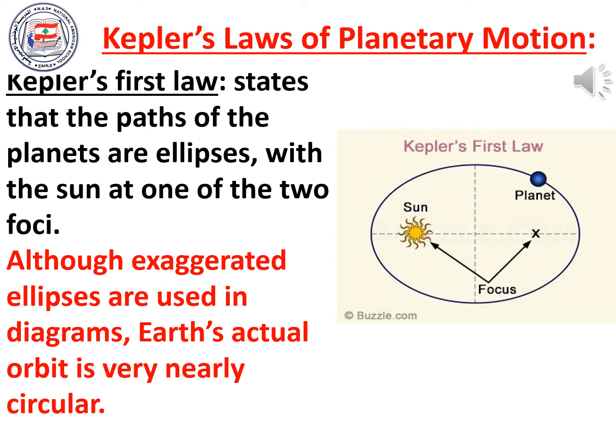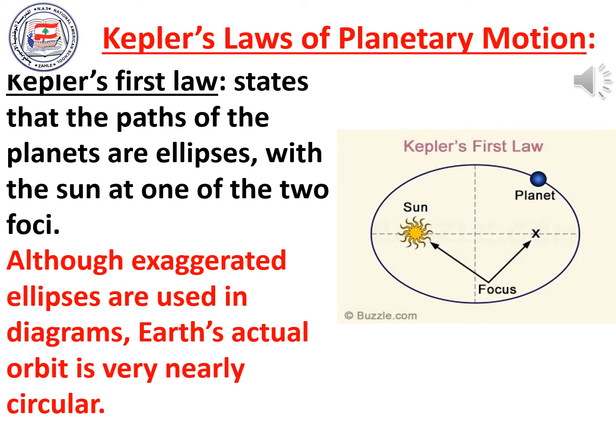Kepler's first law states that the paths of the planets are ellipses with the sun at one of the two foci. So planets do not move around the sun in a circular path, they rather move around the sun in an elliptical path. This is what Kepler's first law states. Every elliptical path has two foci, and in this case, the sun is at one of those two foci. As you can see in the figure in front of you, it shows the elliptical path of a planet around the sun, and the sun is located at one of the two foci of this elliptical path.